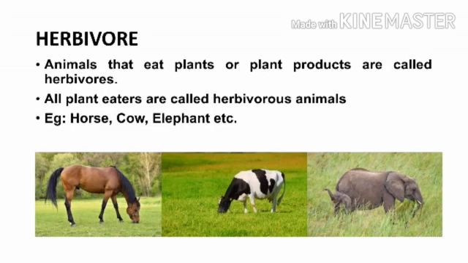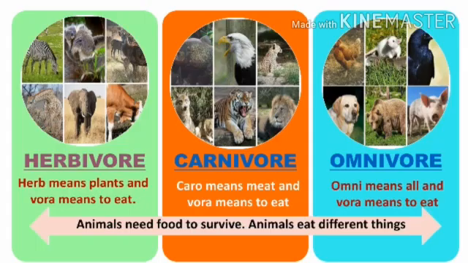Can you give some examples? Yes, cow is an example. What about another one? Okay, goat. Goat is also an example. Horse, elephant, these all are herbivorous animals. Now, let us study about the next one.